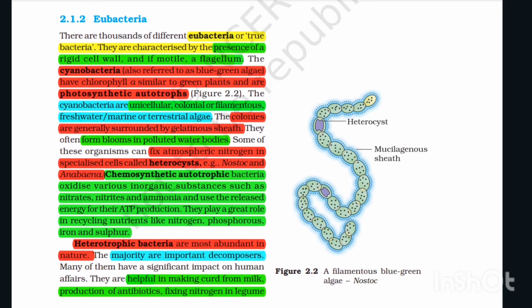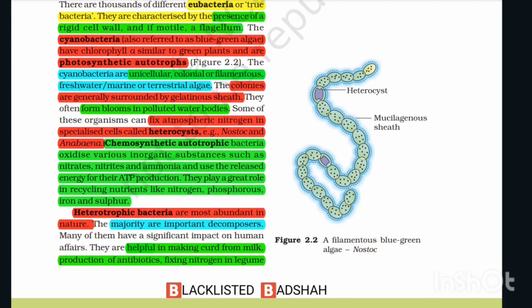The cyanobacteria are unicellular, colonial, or filamentous, freshwater, marine, or terrestrial algae. The colonies are generally surrounded by a gelatinous sheath. They often form blooms in polluted water bodies. Some of these organisms can fix atmospheric nitrogen in specialized cells called heterocysts. Examples: Nostoc and Anabaena.